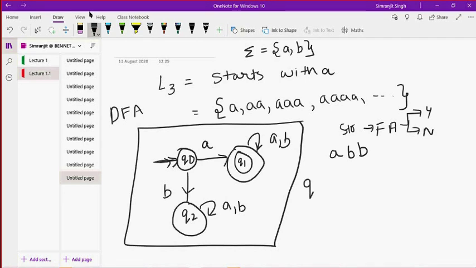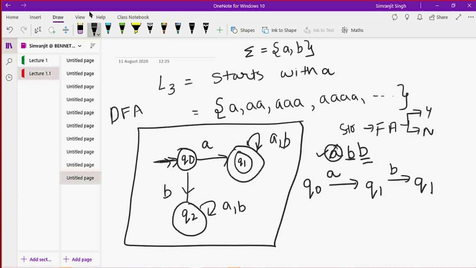At the Q0 state, when I input a, it will go to the Q1 state. After that, I need a b. Here the label is a comma b, so by receiving an input of b, the state remains at Q1. There is also another b.